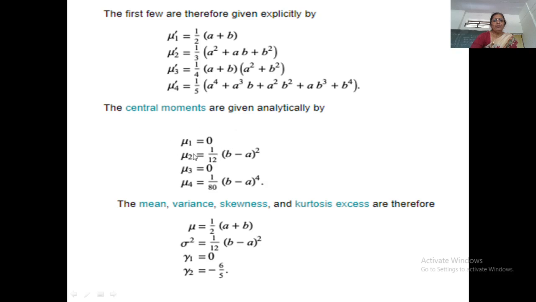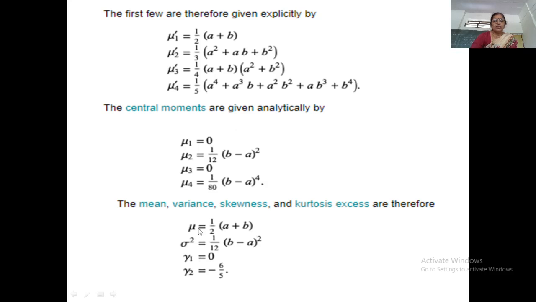What is my mu2? My mu2 is mu2 dash minus mu1 dash square. So it is this term minus the square of this term, which will be (b minus a) whole square upon 12. If you compute mu3, the third central moment, it comes out to be 0. We will see it. Mu3 is equal to 0 and mu4 is this. Okay. So we can find the mean, variance, coefficient of skewness and coefficient of kurtosis by the formulas.